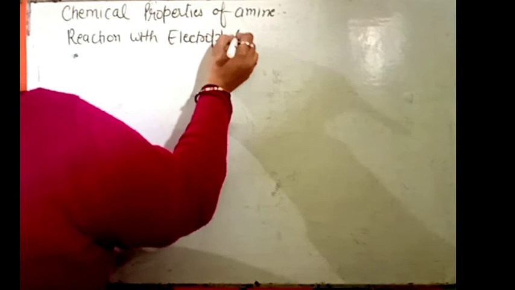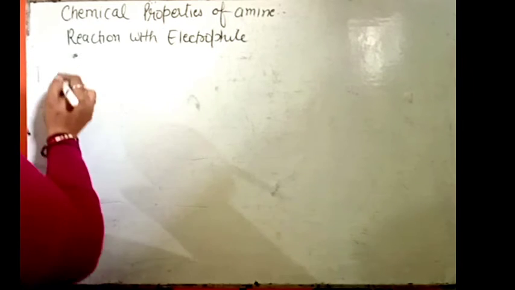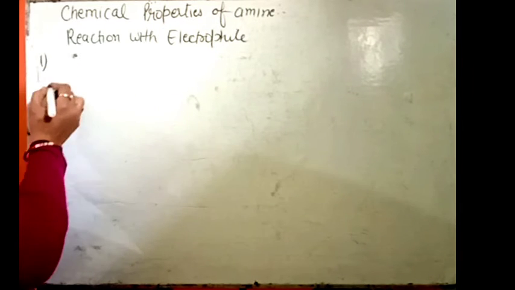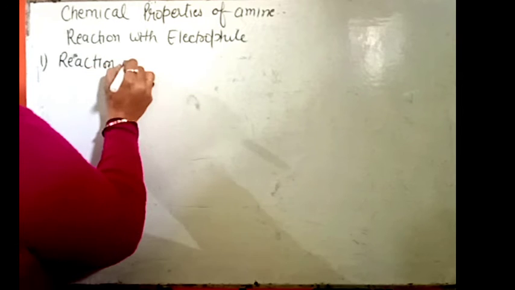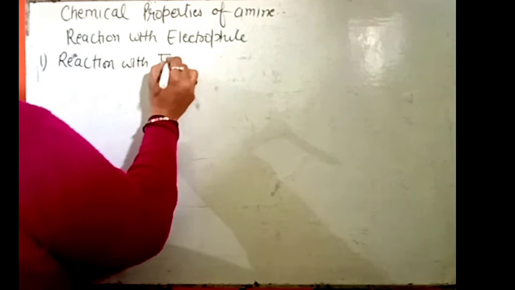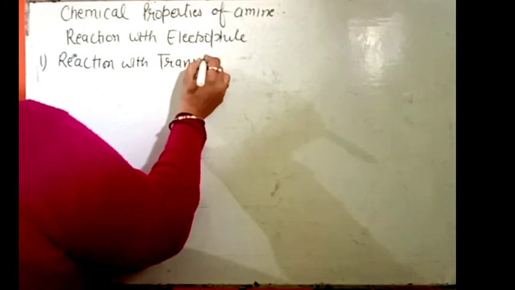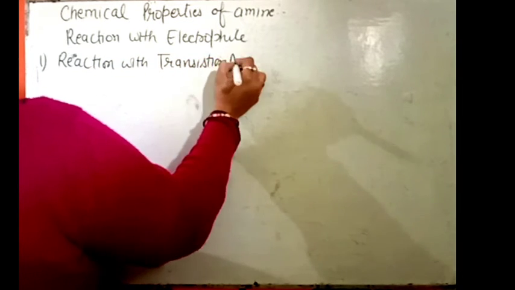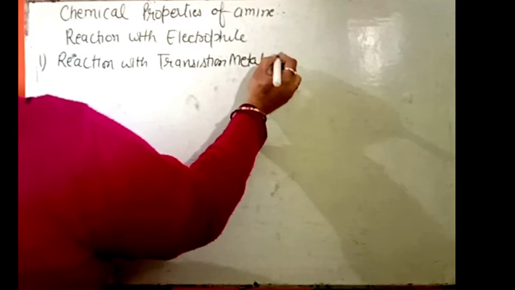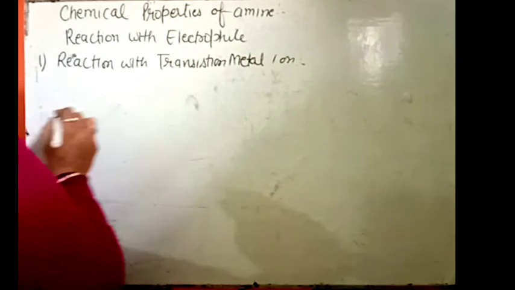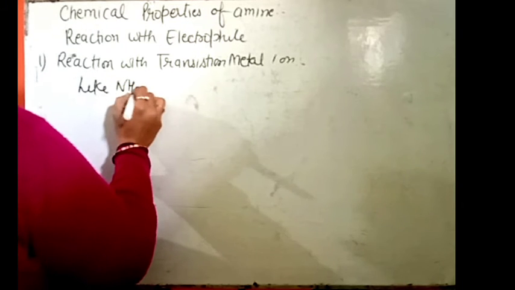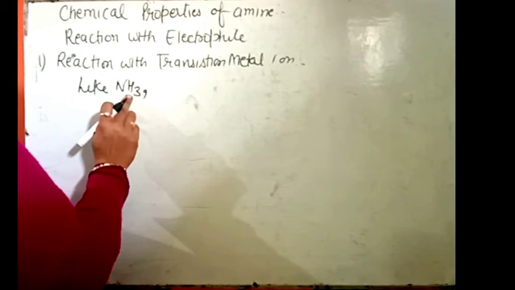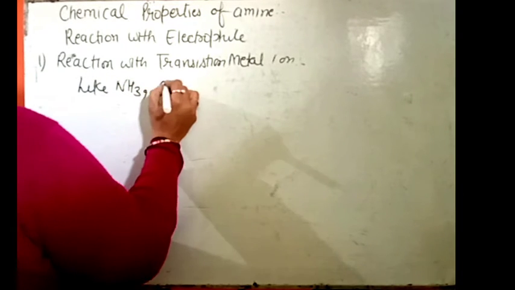The first heading is the reaction with the electrophile, and the first reaction is the reaction with transition metal ion. Ammonia is NH3. When we replace one H with R, it forms an amine.